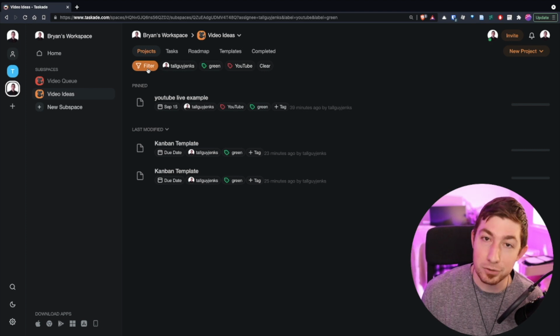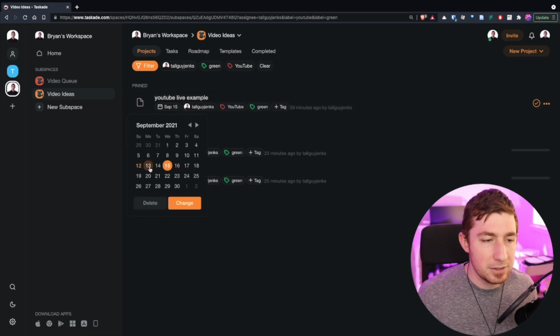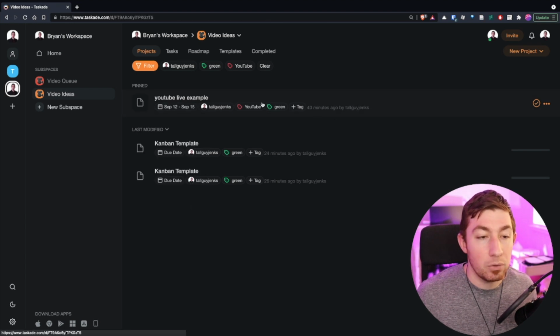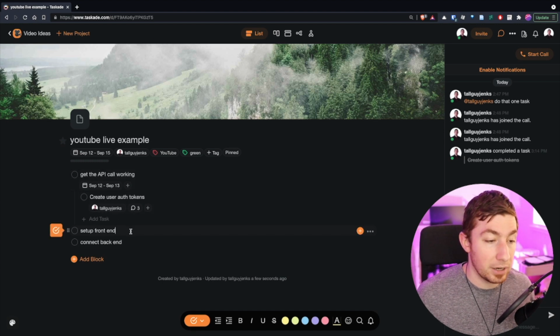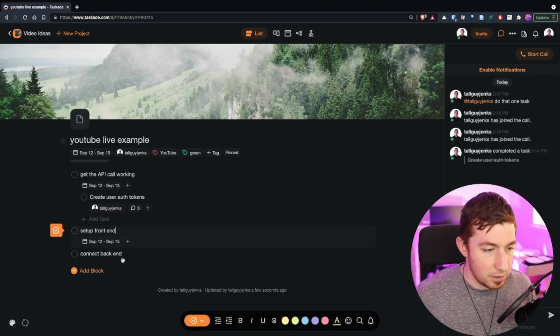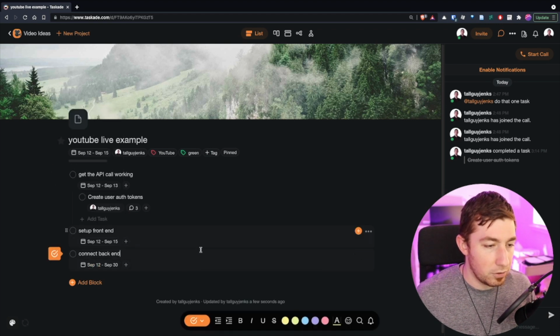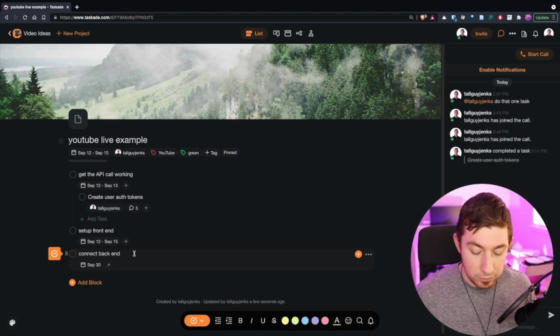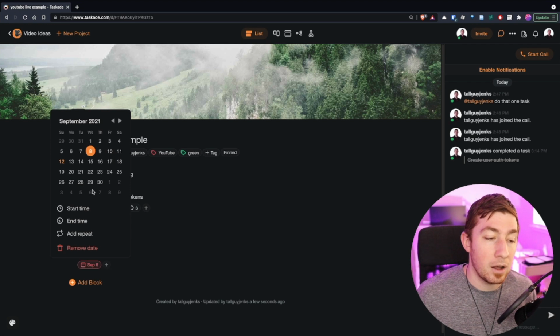So filtering. By now you've already seen some of the temporal components. We can actually assign due dates or due date ranges to a task or a project, and how this represents on that roadmap view, and also just in your general task list ordering. So I can actually assign this a date of that day. Okay. And I'm going to do this one, date to there. I just want the 30th. And so you saw what I did there, right? If I assign this a date, I can click and it will do a range. But if I click again on a single day, it will limit to that specific day.